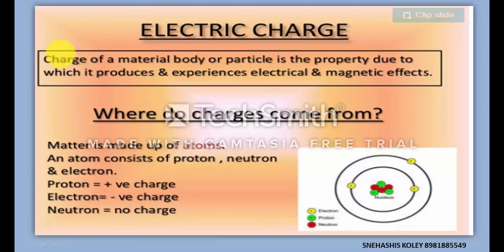Electric charge. Charge is a property of a material body due to which the body gets charged, becomes positively or negatively charged, and experiences electrical and magnetic effect. Where do charges come from? As you know, every matter is made up of numerous atoms. An atom consists of proton, neutron and electron, which are commonly known as the main subatomic particles.